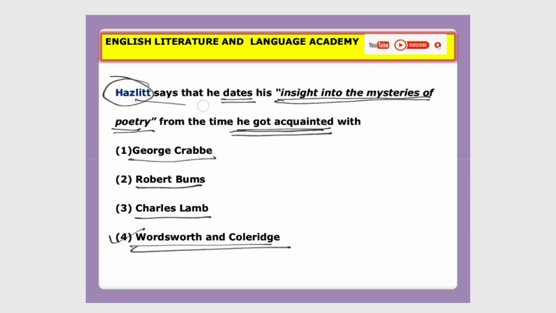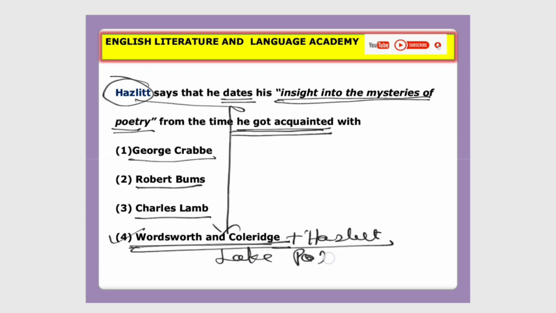Please remember, William Hazlitt had a great relationship with these two poets, Wordsworth and Coleridge. This group is famously known as the Lake Poets. All these writers belong to the early 19th century Romantic age. So Hazlitt was acquainted with Wordsworth and Coleridge, who were living in the Lake District. Okay, this is all about the question.